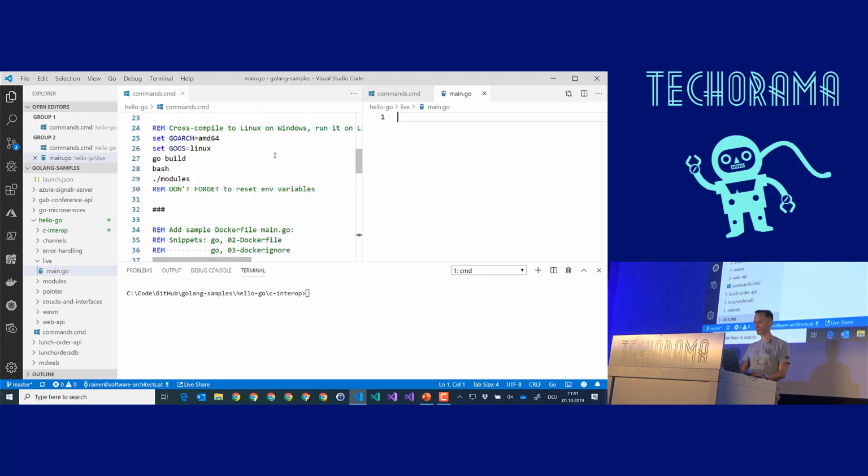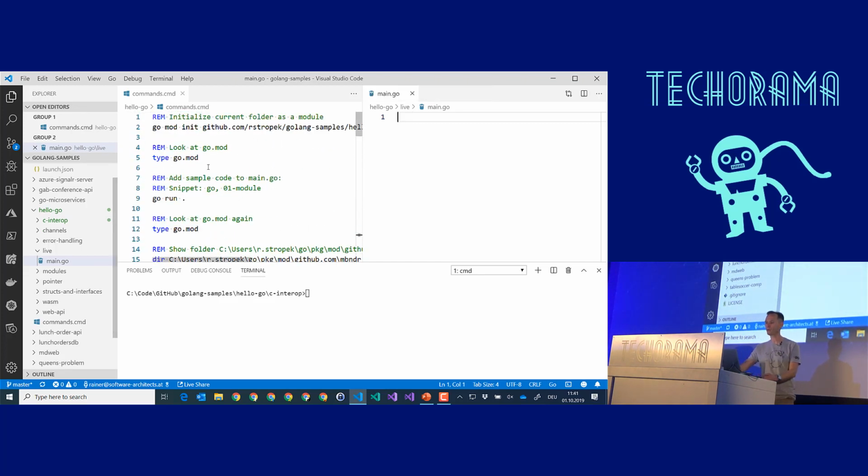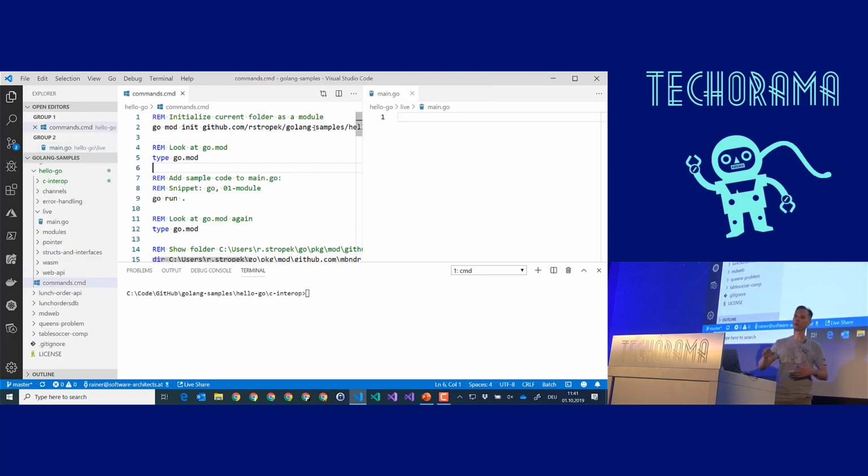So the first thing that I would like to show you is how the module system works. There is no NuGet, there is no NPM. The module system in Go is GitHub. Or let's say your source code management system. If you would like to reference a package from somebody else, you are referencing the source code management system. In my case, GitHub.